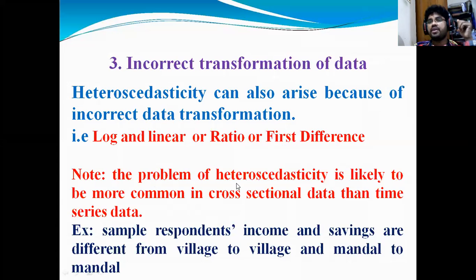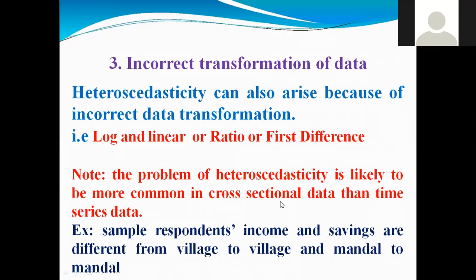Note that the problem of heteroscedasticity is likely to be more common in cross-section data. Please keep in mind, this is a very important topic. Heteroscedasticity is likely to be more common in cross-sectional data than time series data. When you take sample data from the population, you will get a heteroscedasticity problem. But when you are estimating the model with time series, you may get a heteroscedasticity problem, but less often. Generally, you will get a heteroscedasticity problem when you are taking sample or cross-section data.